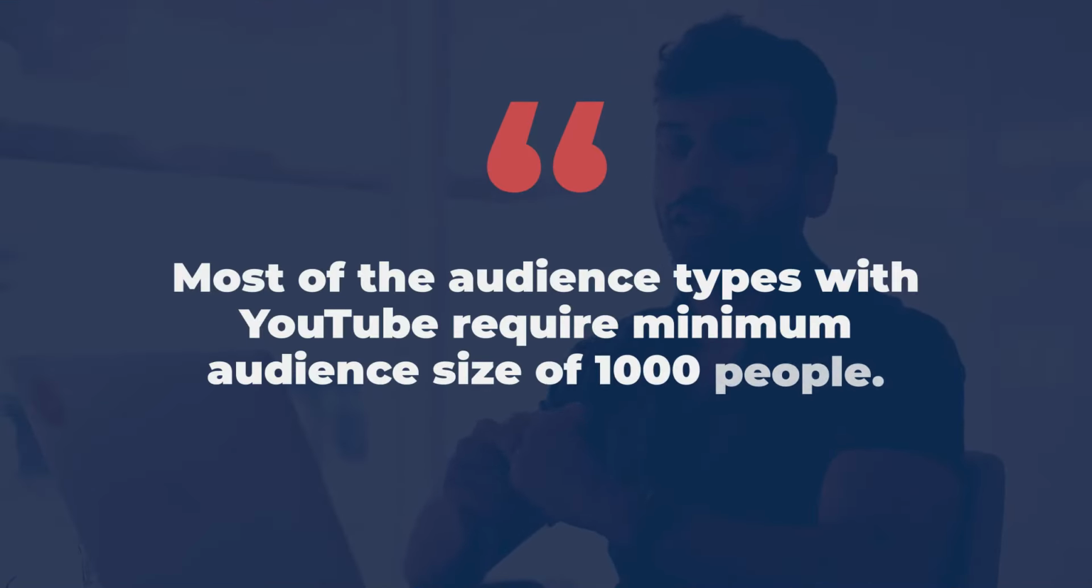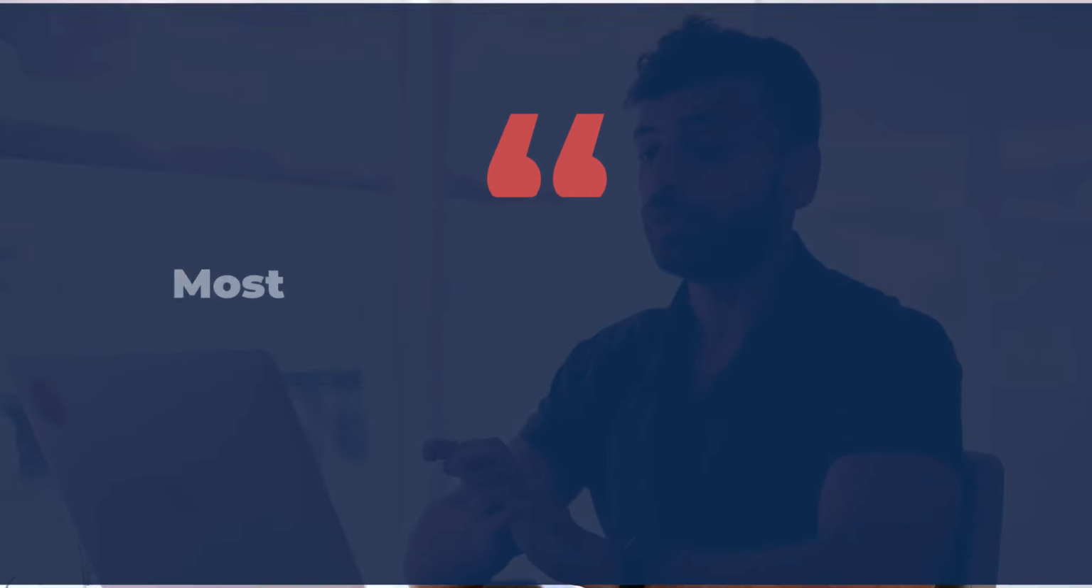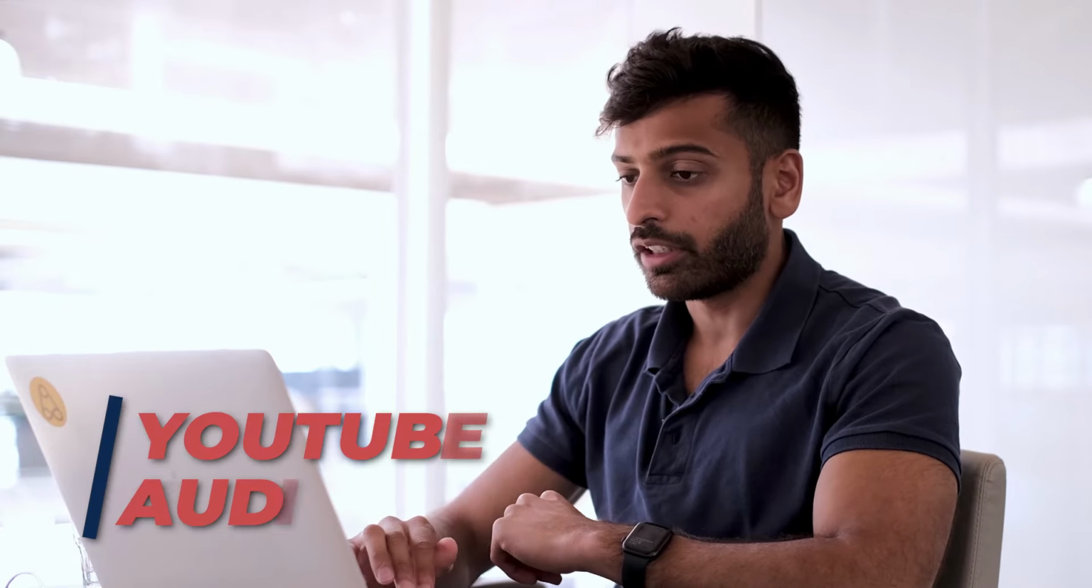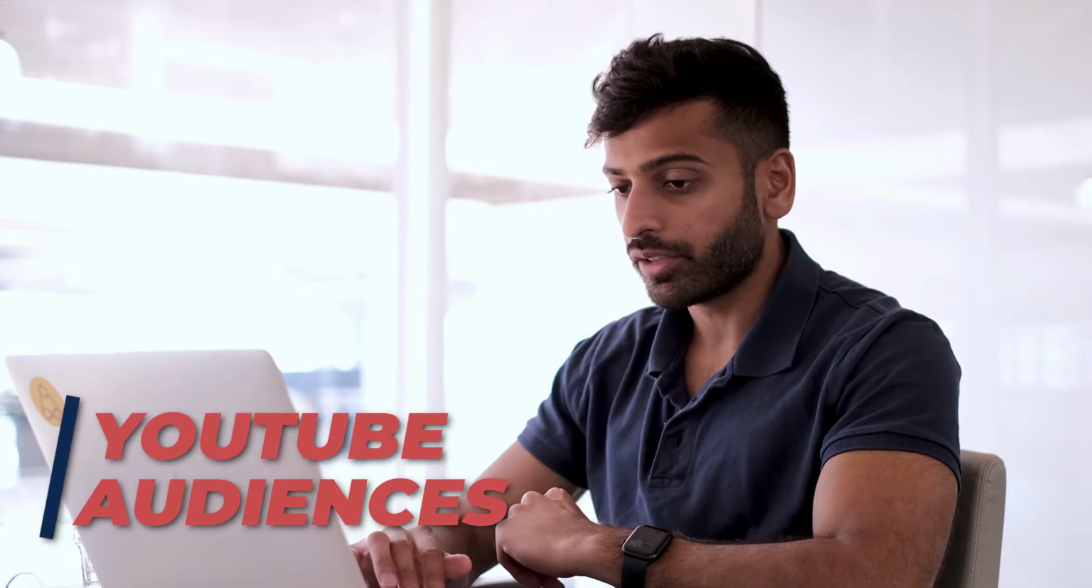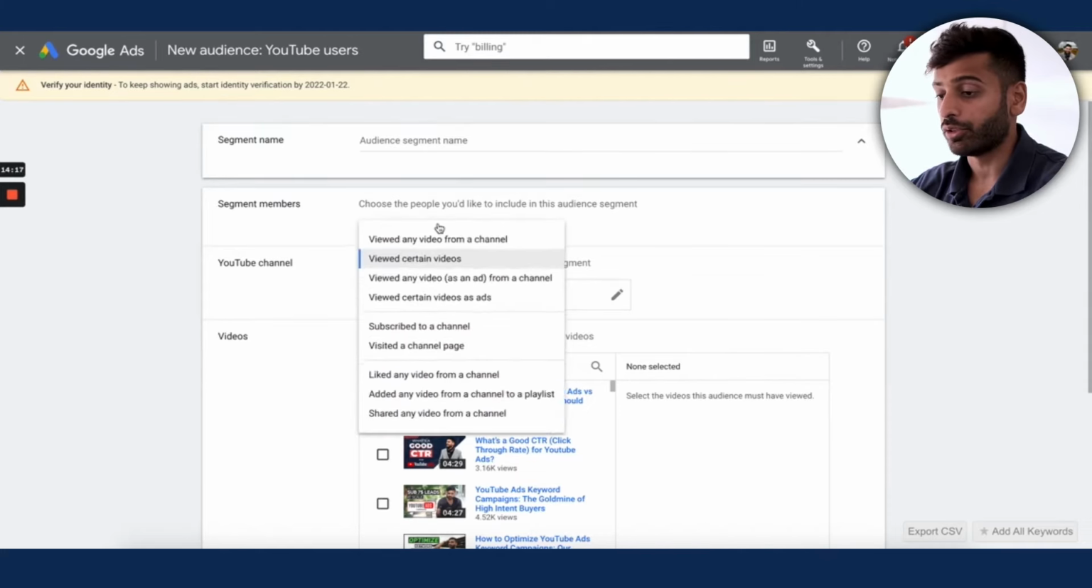Now, one thing to keep in mind with YouTube, most of these audiences require a minimum audience size of 1,000 people. It's not like Facebook where they're super granular. So that's something to keep in mind. I do want to cover a little bit more about the YouTube audiences. So for example, if you have a YouTube channel with a bunch of different themes, let's say you cover how to run an agency, and then you also have some videos on, let's say, advertising, you can choose individual videos.